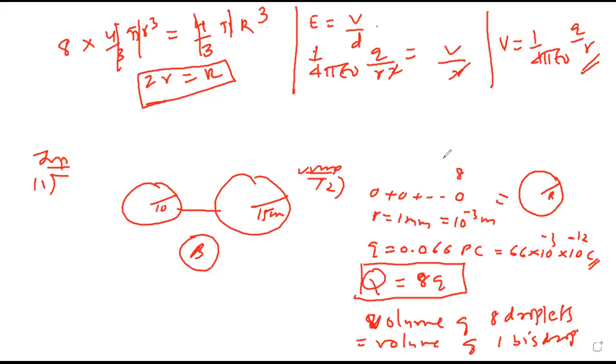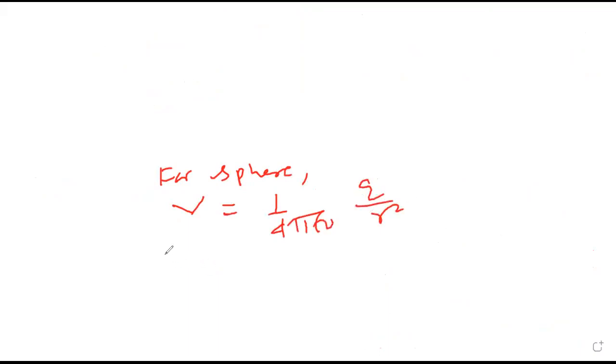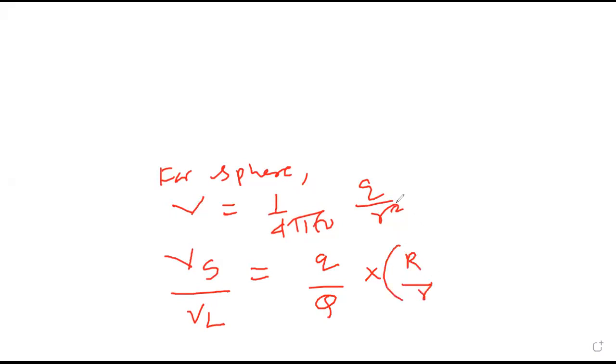So if you recollect, for a charged sphere, potential is 1 upon 4 pi epsilon naught Q by R. So can I say potential of smaller upon potential of larger is small q upon capital Q into capital R upon small r. Oh sorry, it was not square, only R.